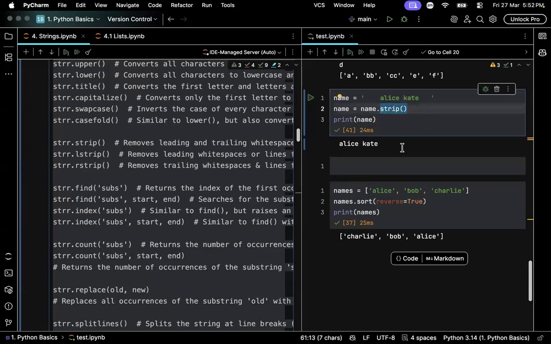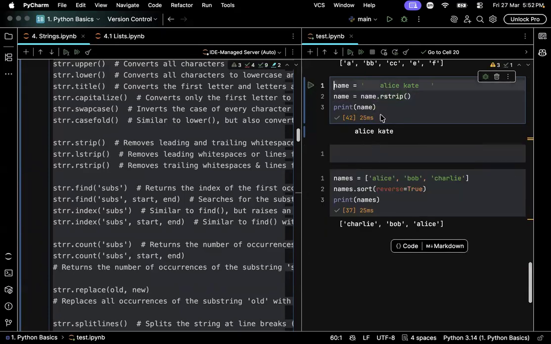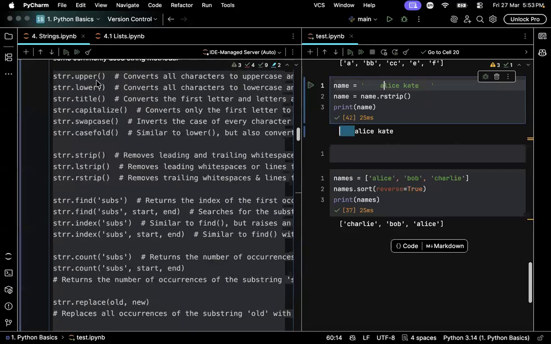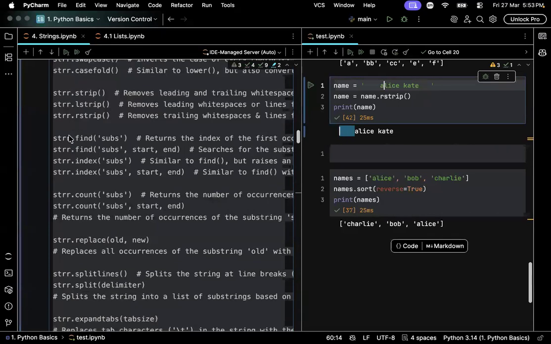Lstrip is similar to strip, but it will only strip spaces from the left side. That means starting. Rstrip will only strip the spaces from the ending. See, it only removed spaces from after E, but it didn't touch the spaces before A. So we are getting four spaces in here when I try to print it. Yeah, is upper, lower, title, and strip clear? Good.